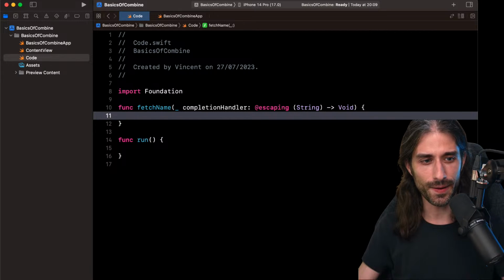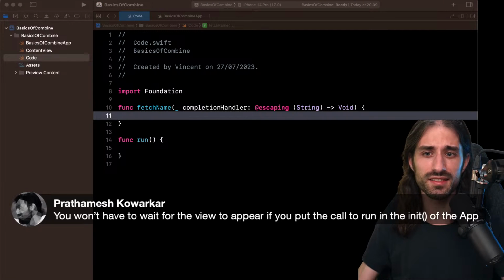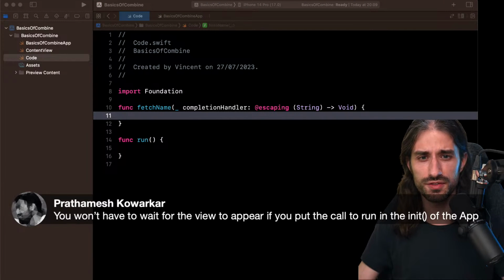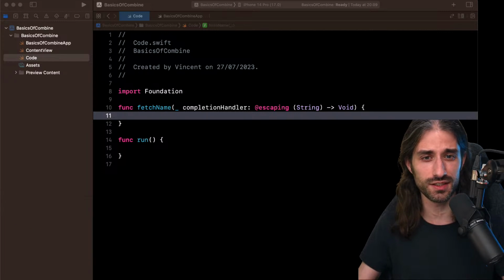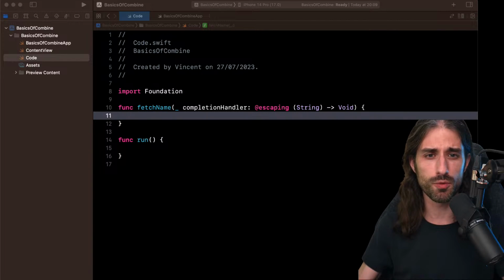And so you were saying, yes, I wouldn't have to wait for the view to appear if I put it in the init of the app. I'm trying to put it in a way where I feel like, if it's in onAppear, it feels like better quality SwiftUI code. It might be me being still influenced by having done the SwiftUI app, but indeed, you could put it in the init. The only reason why I didn't create a project that was a command line tool for macOS, like I do when I only want to write code, is because if you want to have a subscription that is kept alive, a command line tool is not the best. You need to add some extra code to make it keep running, and it's not more complex than anything else.